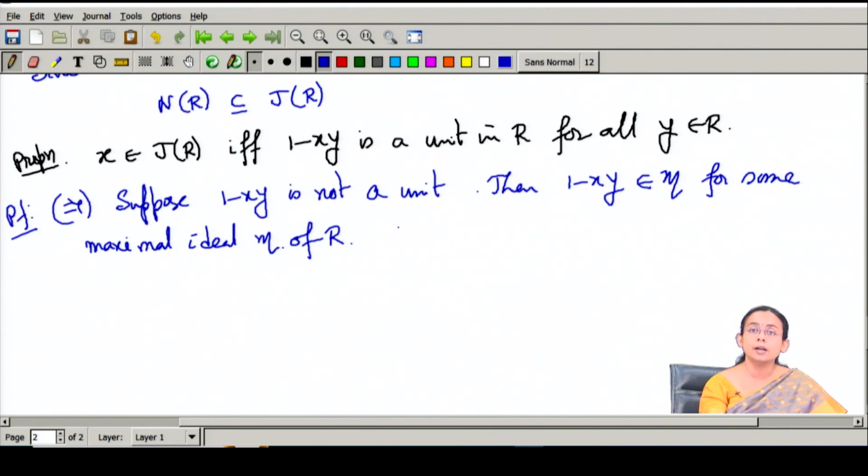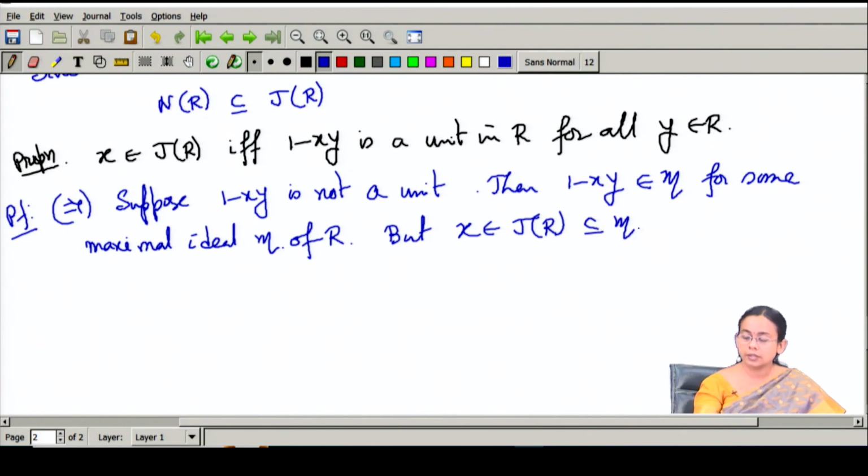But I am having that x is in the Jacobson radical. That means x is in the intersection of all maximal ideals. Therefore, particularly x belongs to M also.